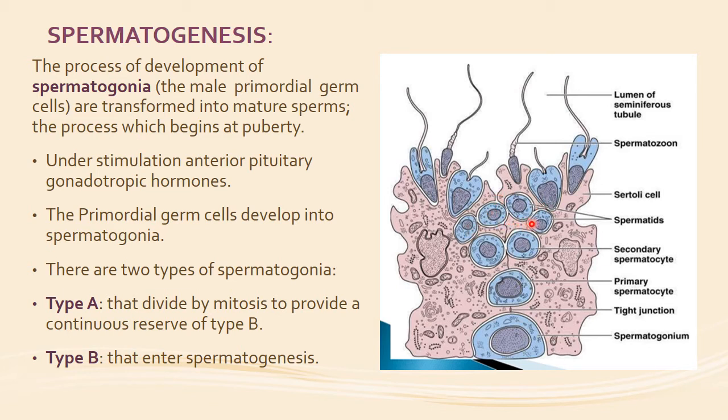Then these spermatids will be held together by the Sertoli cells, and they will provide further maturation and nourishment to these developing spermatids, and their tails will be facing towards the lumen of the seminiferous tubules.